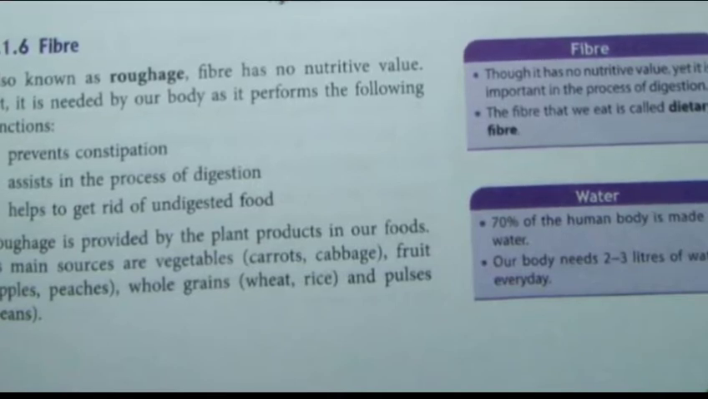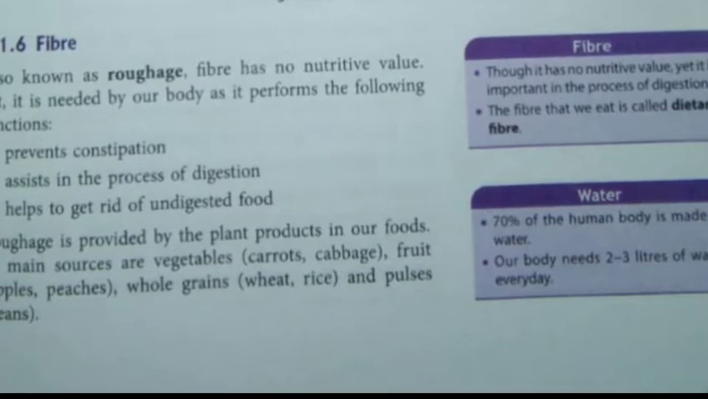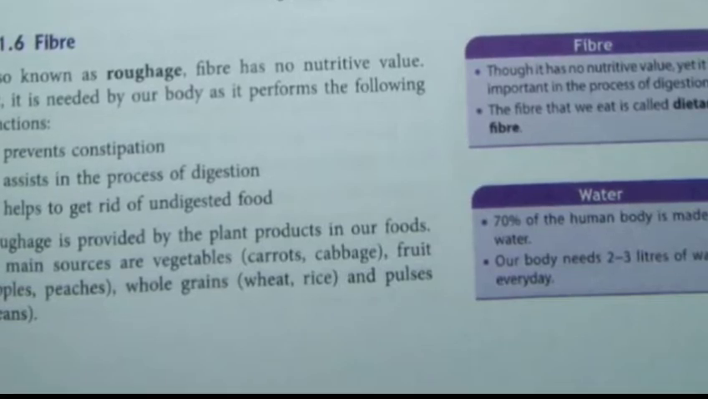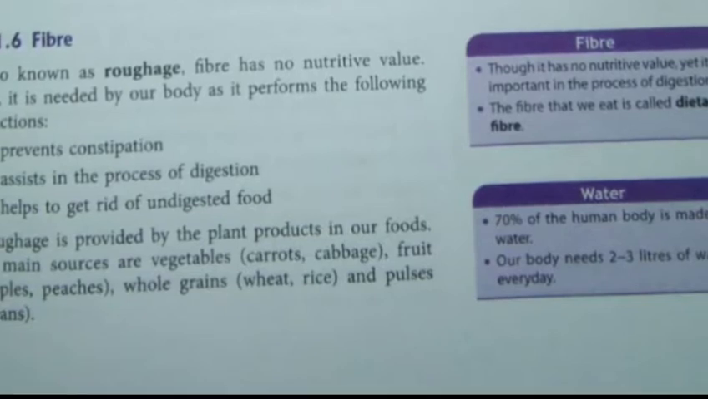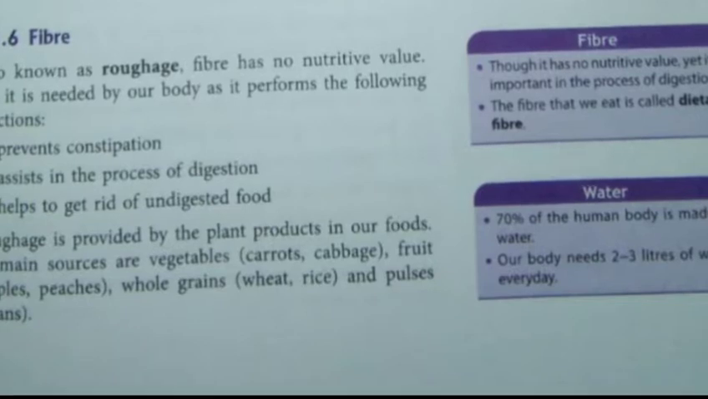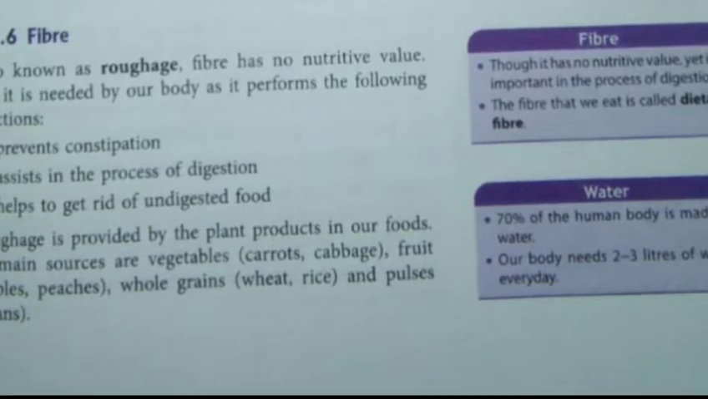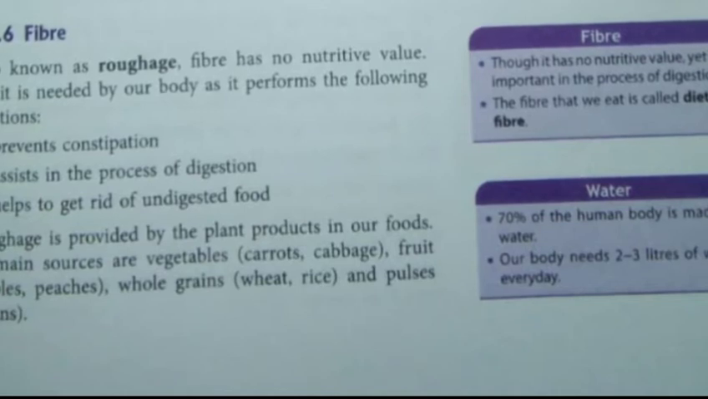Roughage is provided by the plant products in our food, and its main sources are vegetables including carrots and cabbage, fruits like apples and peaches, and whole grains like wheat and rice, and then the pulses and the beans. These are all rich sources of dietary fiber, or we can say the roughage part.